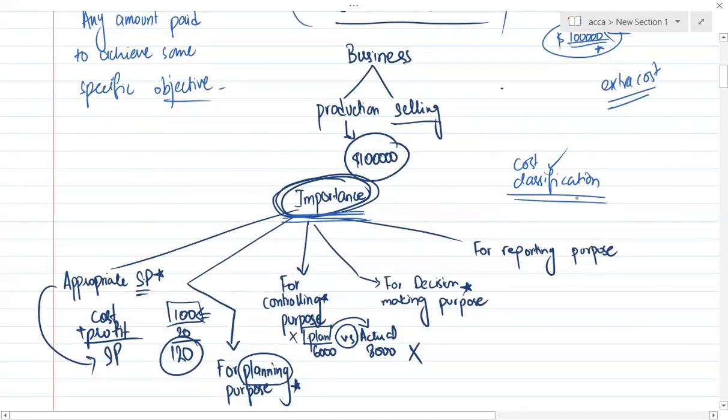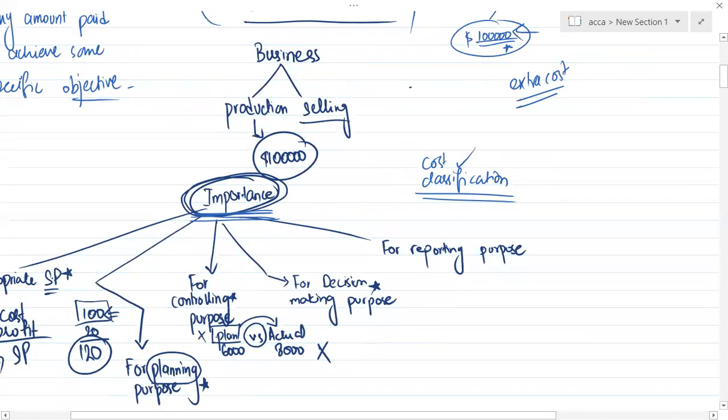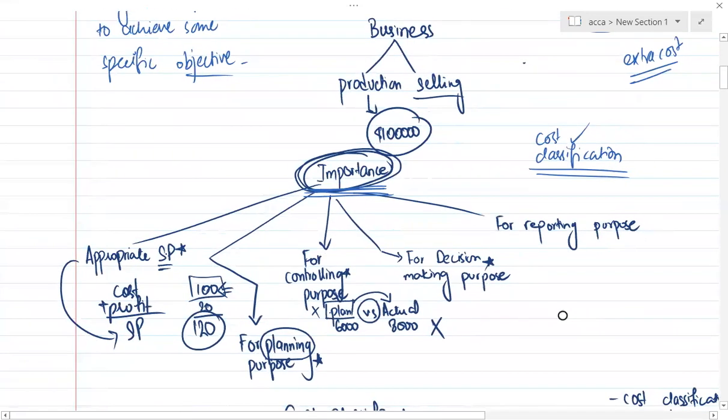And if we do not do cost classification, then what will be the disadvantages, and how would it affect businesses? First of all, the appropriate selling price. When you are doing business, it is your duty to decide the selling price of your product.